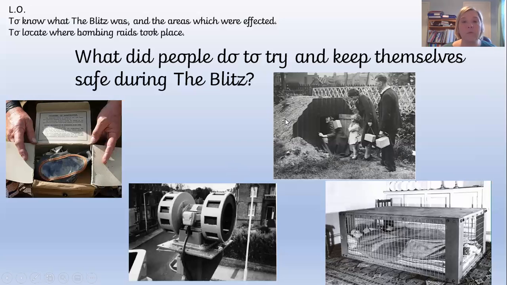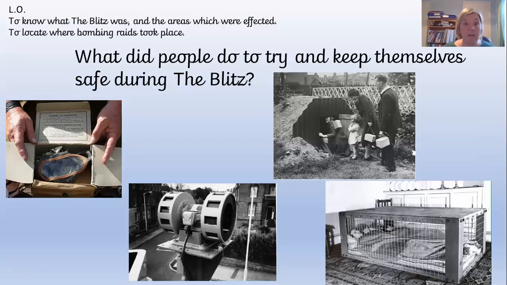So this is what's called an Anderson shelter. These were in people's gardens. What would happen is the air raid would go off, people would collect their gas masks. You can see here, look, they've all got their gas masks, and they would go down to the bottom of the garden into this little shelter that was made out of corrugated iron.